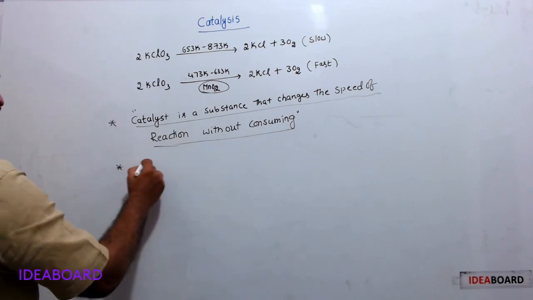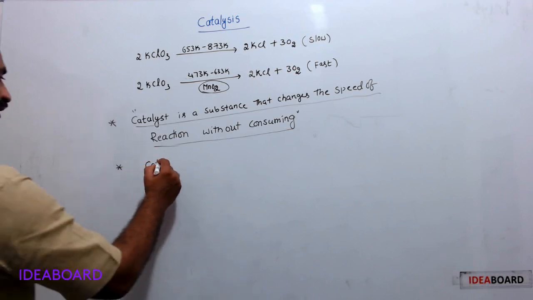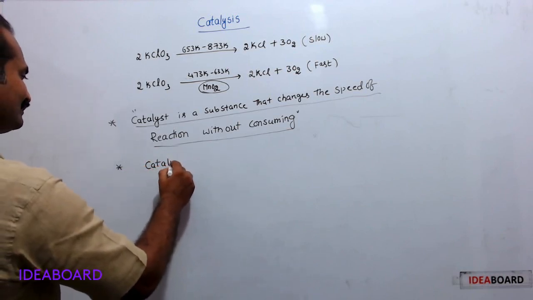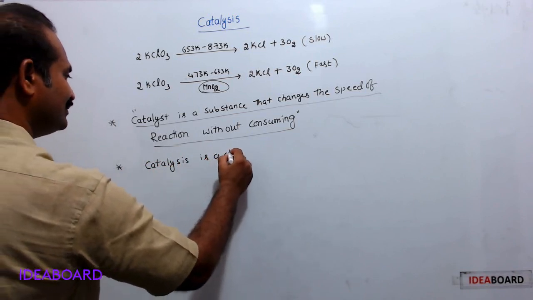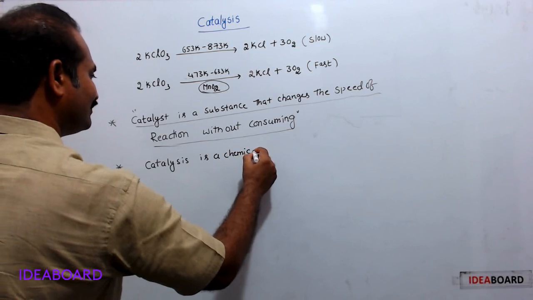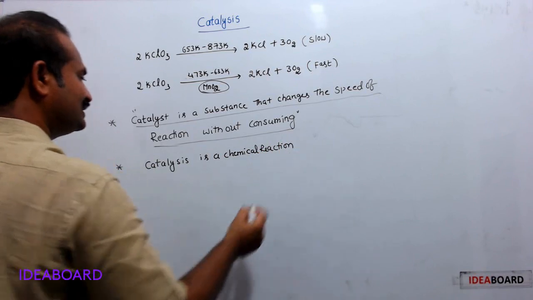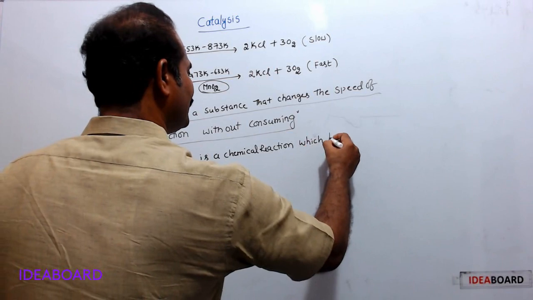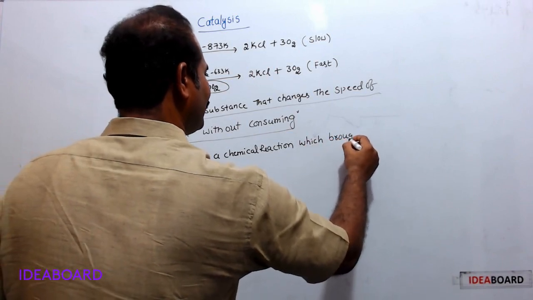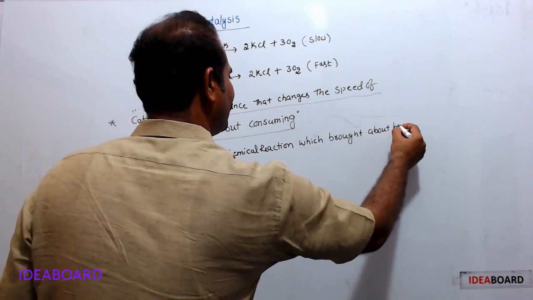Therefore, catalysis is a chemical reaction which is brought about by a catalyst.